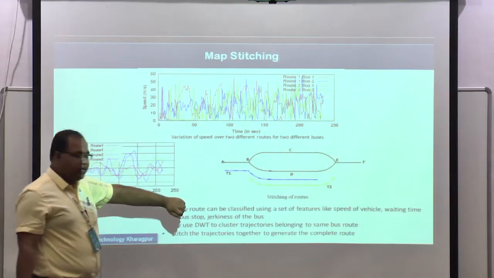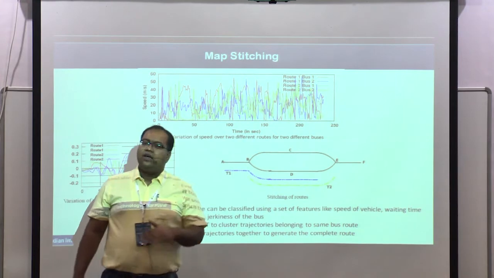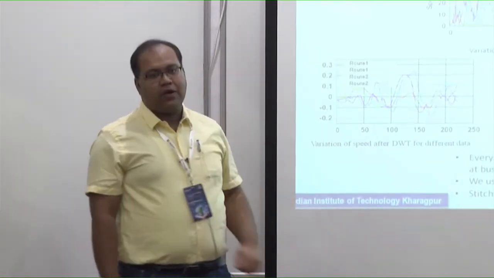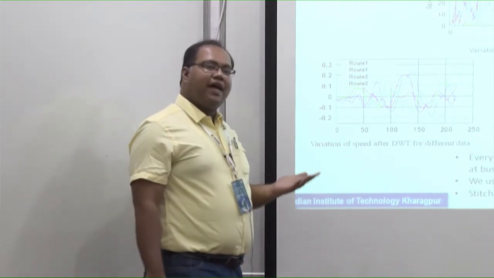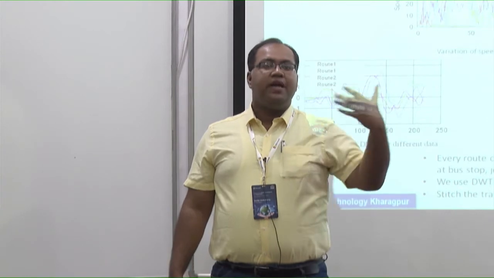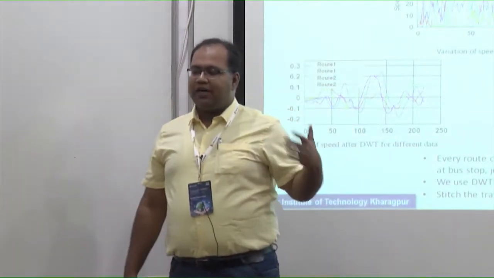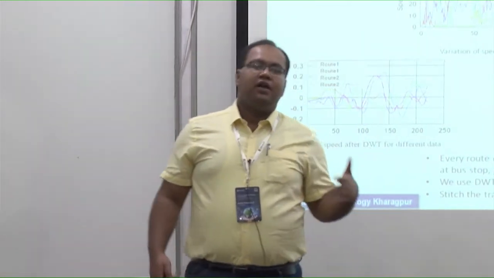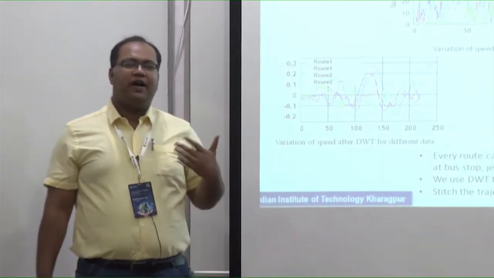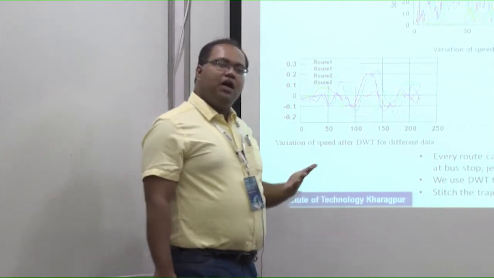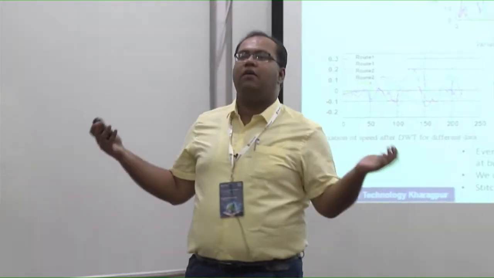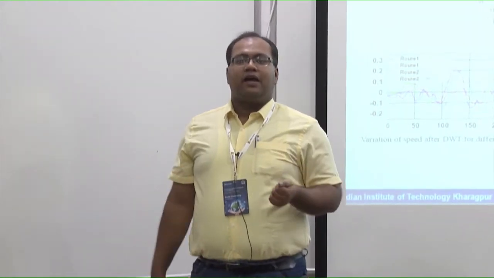To do that, we need to identify whether they belong to a single bus route or a different bus route. What we observe from our data is that different bus routes show different behaviors. For one bus route, the stoppage pattern and the waiting time at individual stoppages are different from the stoppage pattern of another bus route. So we leverage this information to find out individual bus routes, and then stitch them to find out the complete route from this crowdsourced data.